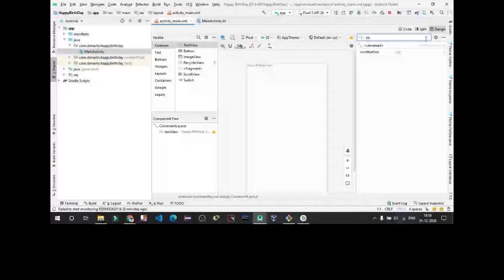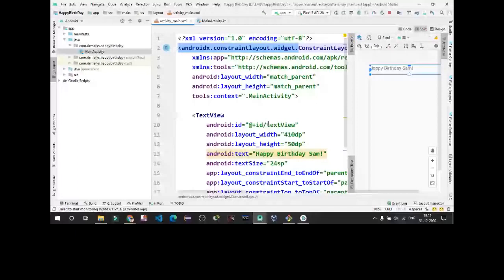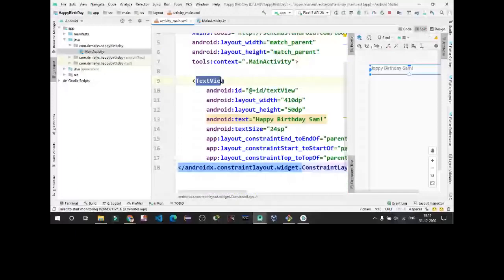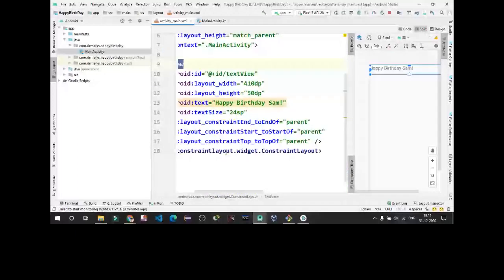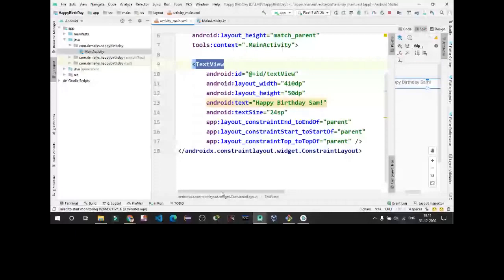Now we are going to see how it looks in the coding part. So you have to take a text view like this. This is a text view which we have taken for happy birthday Sam.